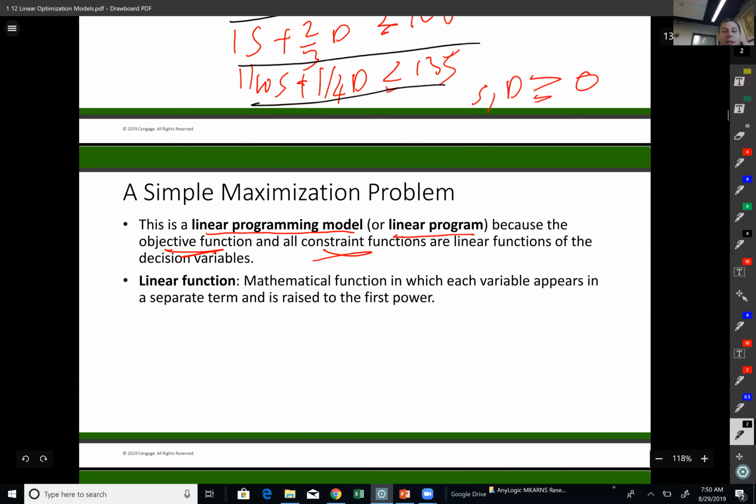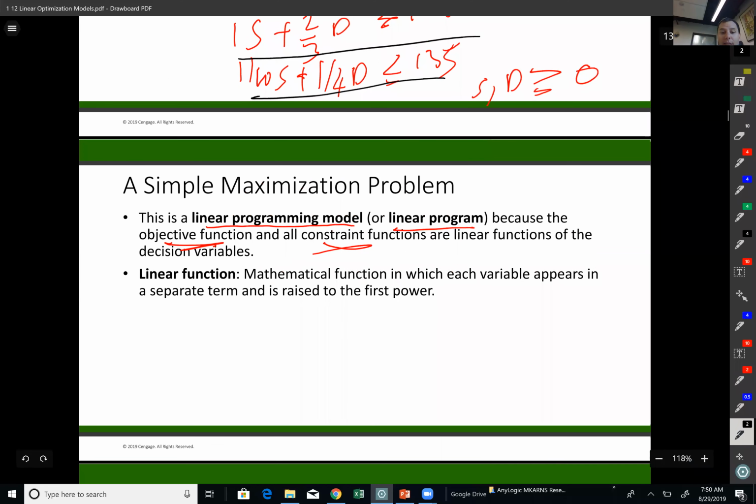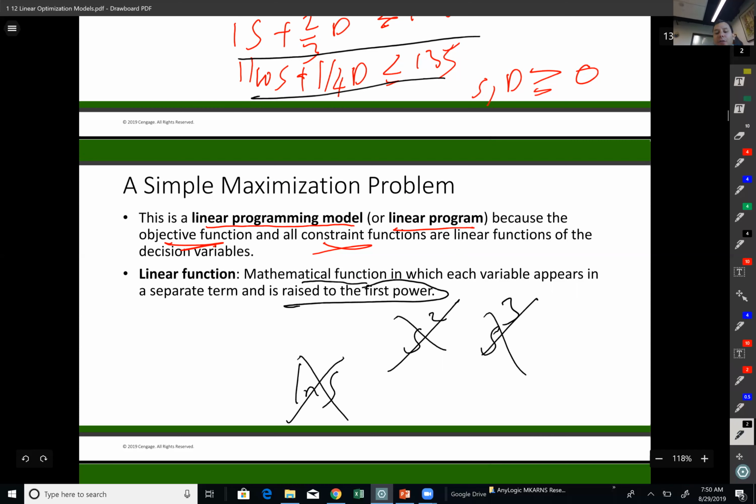But by definition, a linear function means a mathematical formulation in which variables appear in separate terms, raised to power one. So nothing like this or that or this, right? These are not linear functions. These are harder to solve. These are not regular linear functions, okay? All the powers should be 1.